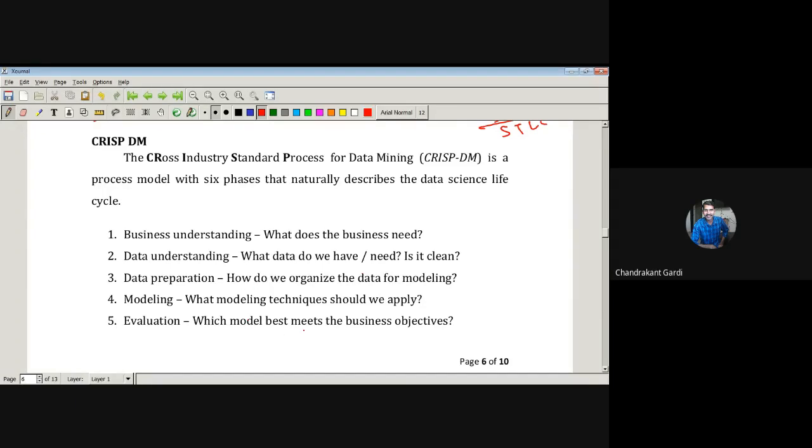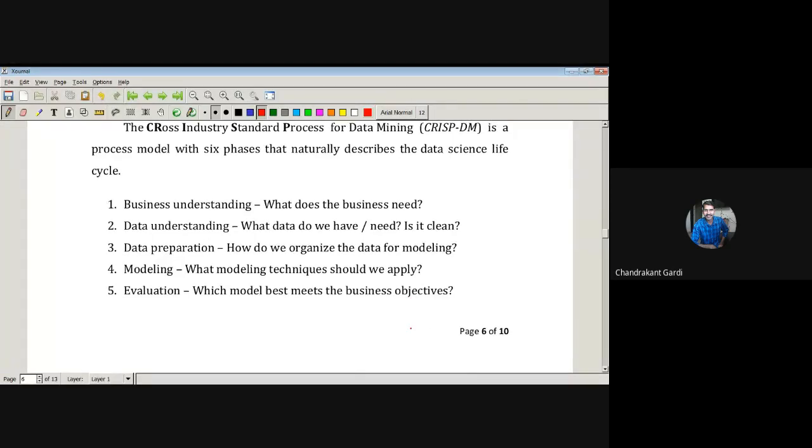Which model best meets the business objective? Suppose we have come up with 3 models based on the given data, then what are the business objectives of that resort owner, and which model meets the requirement of the business, that model can be considered. So once we have come up with certain models mathematically, then practically, based on the business needs, we will choose one model out of those available models.